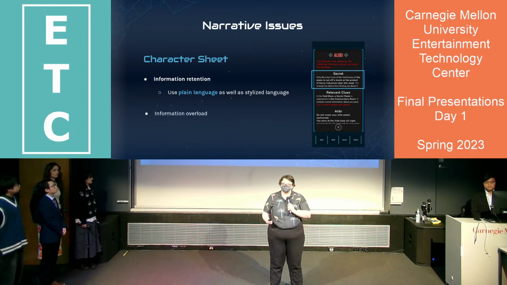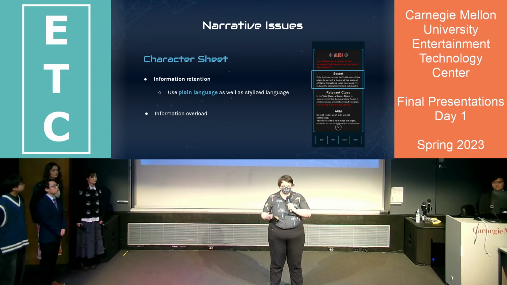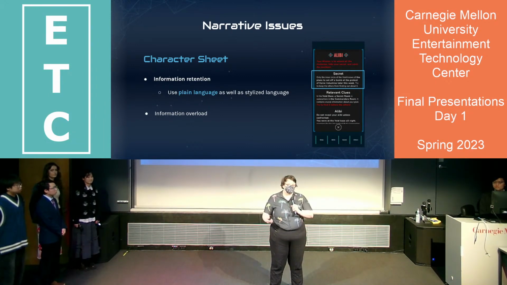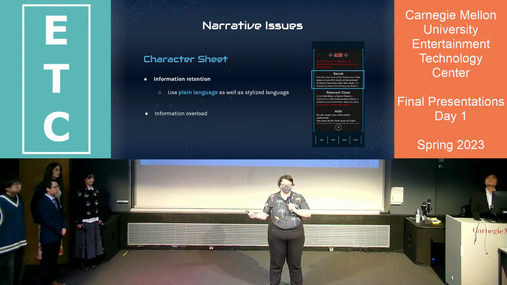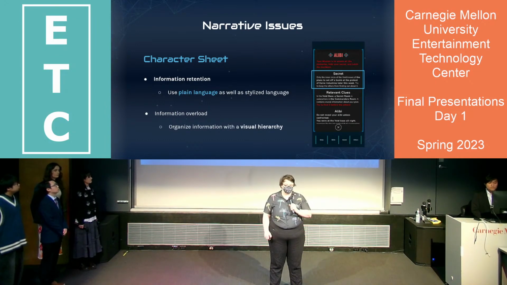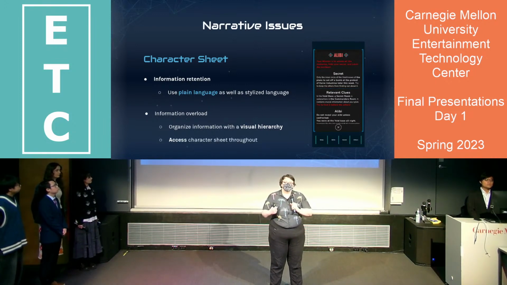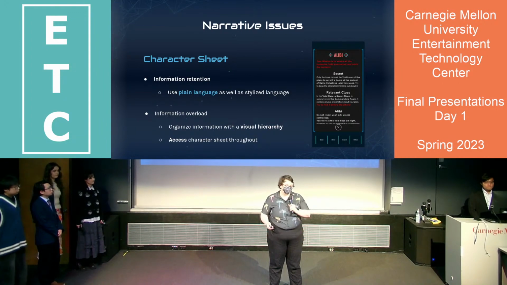Some playtesters also felt that the character sheets were overly long. This is a convention from Jubensha, one of our inspirations, which is a Chinese genre of murder mystery game, and we wanted to keep this very complex and very long background information. So we created a visual hierarchy of fonts, colors, sizes, and bolding in order to make it more accessible and digestible for players. We also made it so that the players would be able to access their own character sheets throughout the entire experience, so they wouldn't have to remember everything.